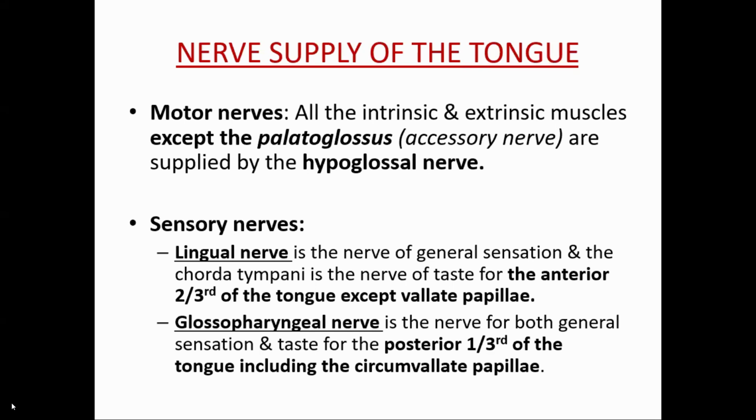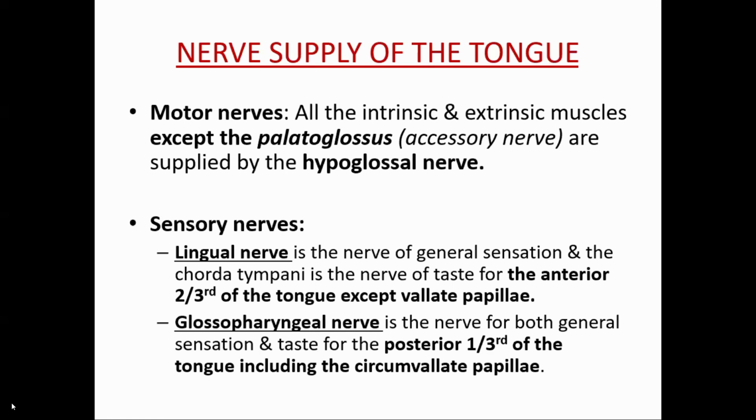Except which muscle? Except tensor veli palatini, which is supplied by the trunk of the mandibular nerve. So all the muscles of the tongue are supplied by the hypoglossal nerve, because the muscles of the tongue develop from the occipital myotomes.